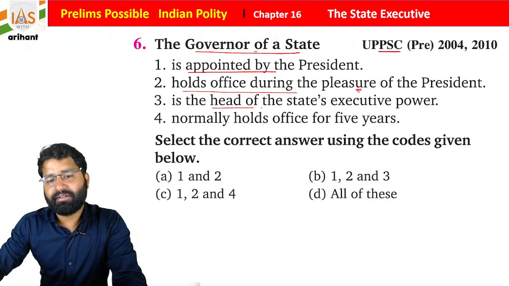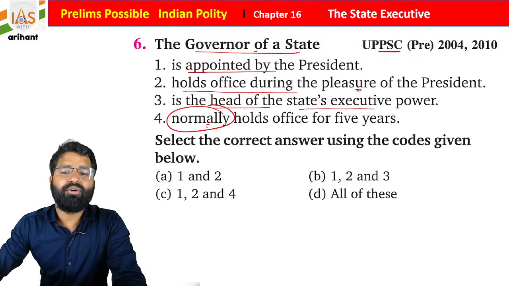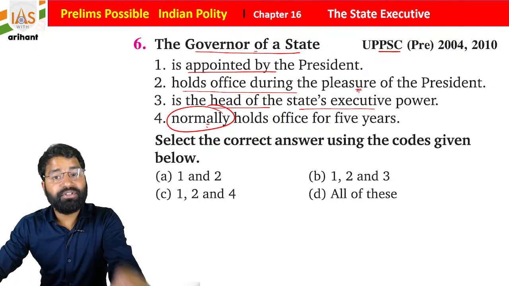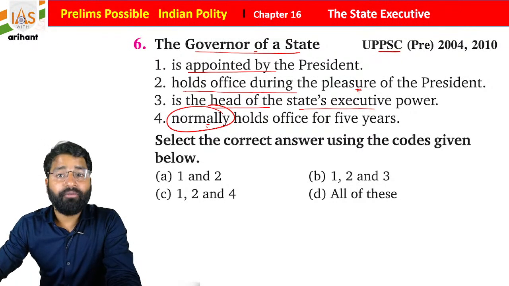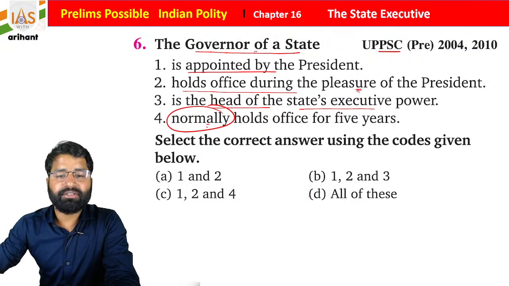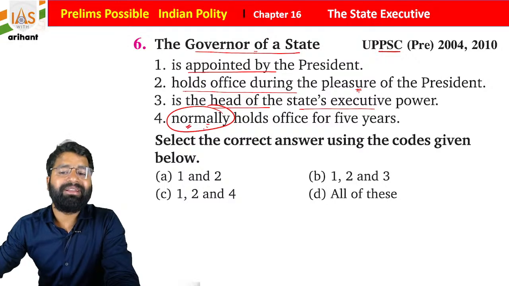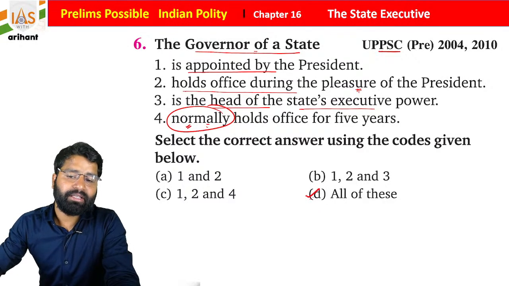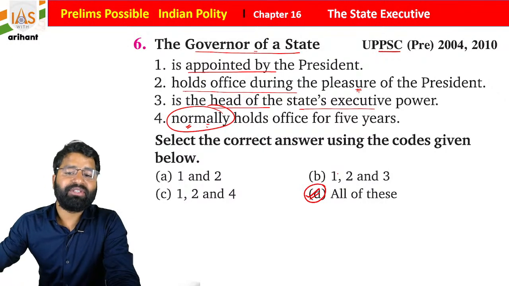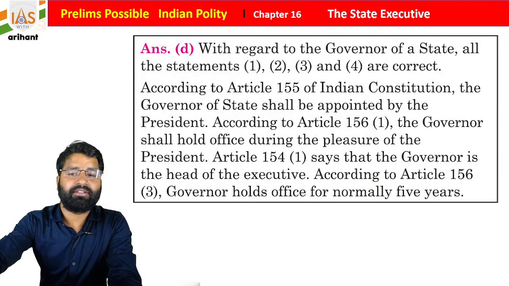He is the head of the state executive power, and he normally holds office for 5 years. Officially, holding office for at least 5 years would be wrong. But since they included the word normally, option D is going to be the more appropriate and correct answer, meaning all statements are correct, students.